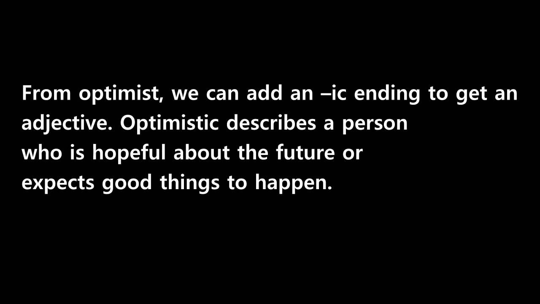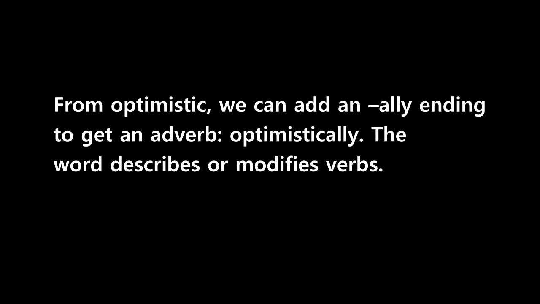From optimist, we can add an IC ending to get an adjective. Optimistic describes a person who is hopeful about the future or expects good things to happen. From optimistic, we can add an ALLY ending to get an adverb, optimistically.